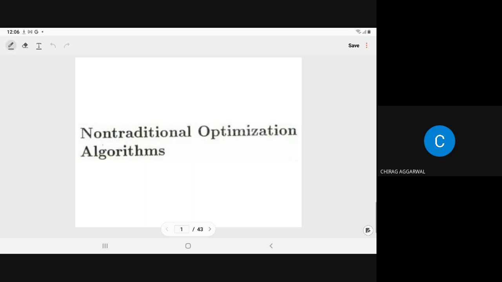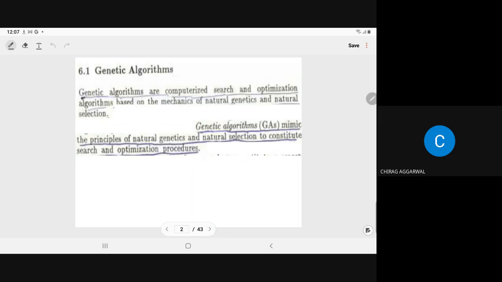Nature-inspired can be biologically inspired or physical-world inspired. So here we have only the genetic algorithm in your course. Genetic algorithm is a computational or computerized search and optimization algorithm based on the mechanics of natural genetics and natural selection.